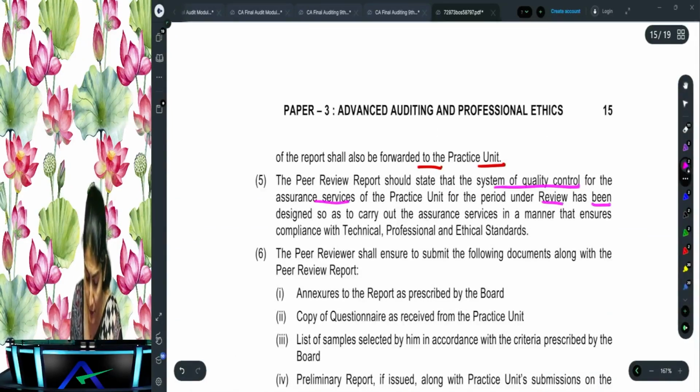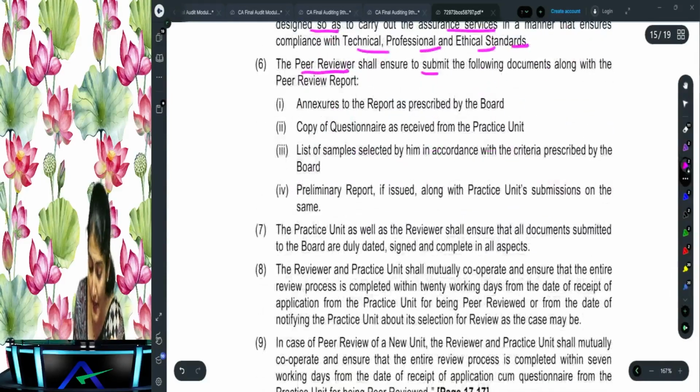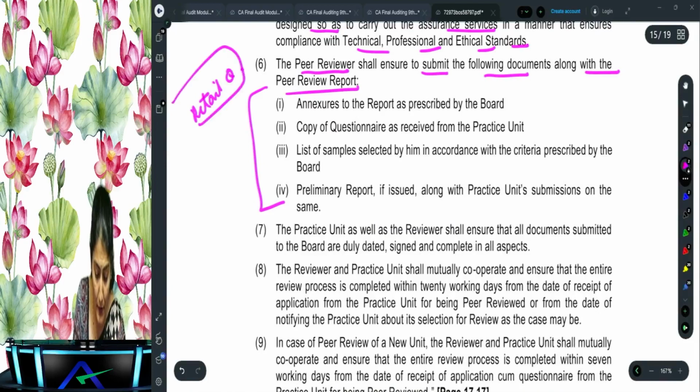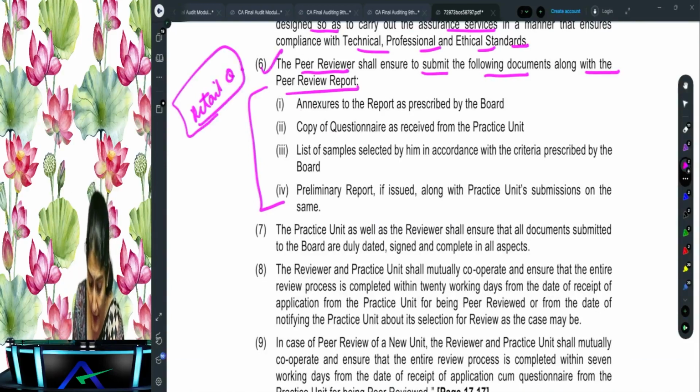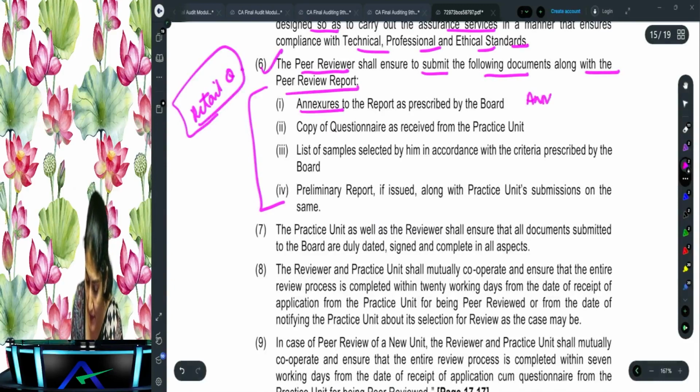Then the peer review report should state the system of quality control for the assurance services for the period under review, whether it has been designed to carry out the assurance services as per the technical, ethical and professional standards. Then the peer reviewer shall ensure to submit the following documents along with the peer review report. Right, so this could be a question in your exams. Okay, along with your peer review report, what documents are to be given by the peer reviewer? Right, so annexures to the report as would be prescribed by the board.